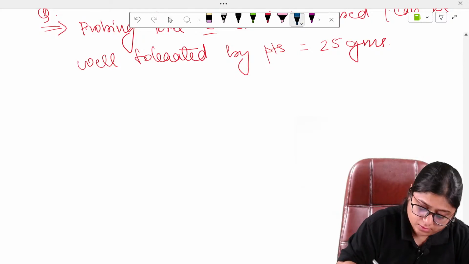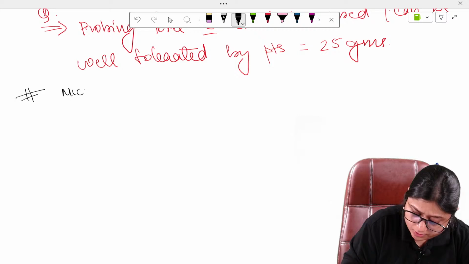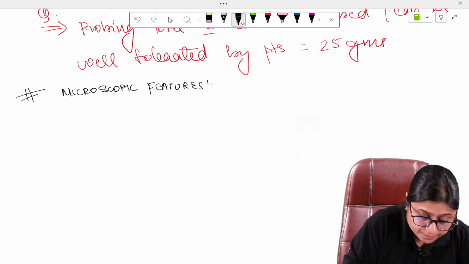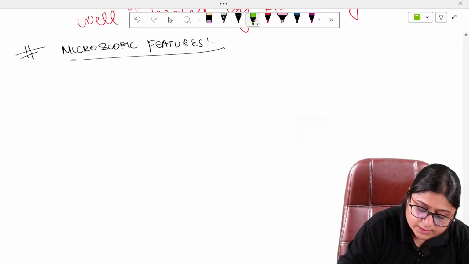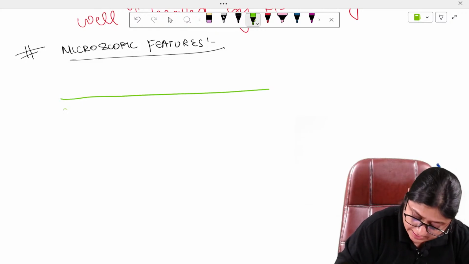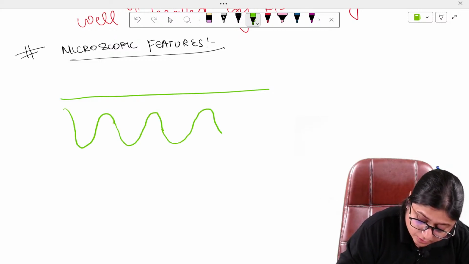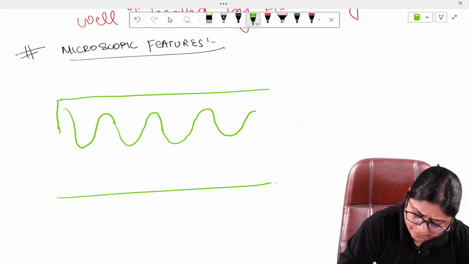The microscopic features of gingiva. So the gingiva consists of, if this is the outer oral epithelium, this is the oral epithelium.